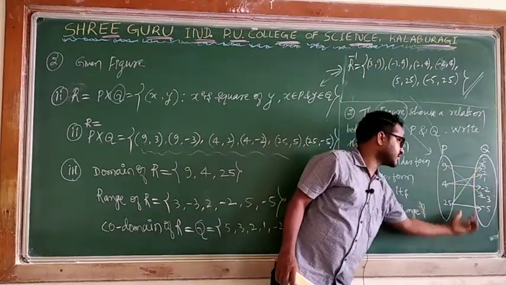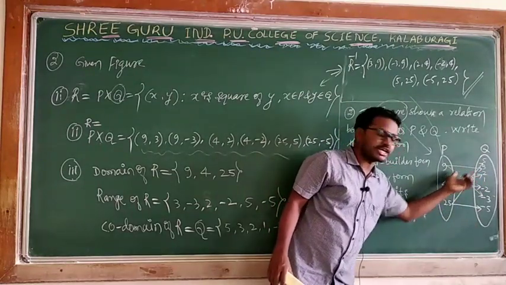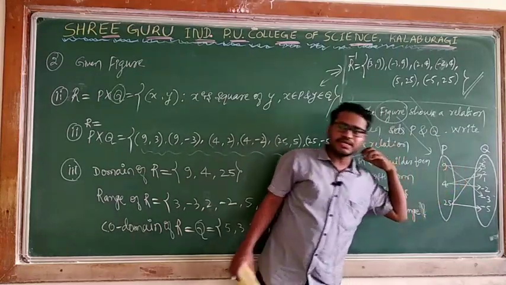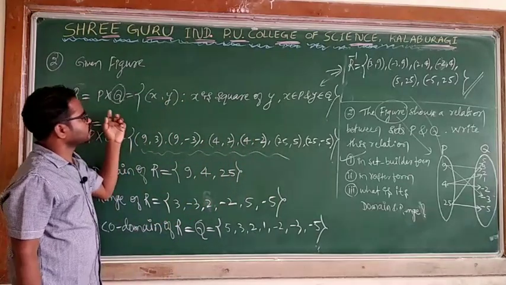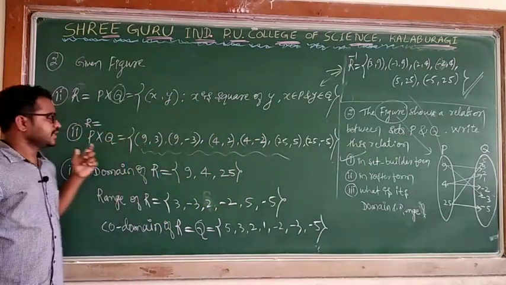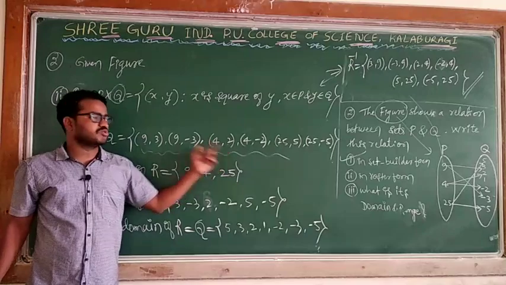Only concentrate on the first set and second set, and you see the connections. According to this connection, you can identify which relation is defined. According to that, you can write the word form and the set builder form. Second, you can write the roster form using elements.